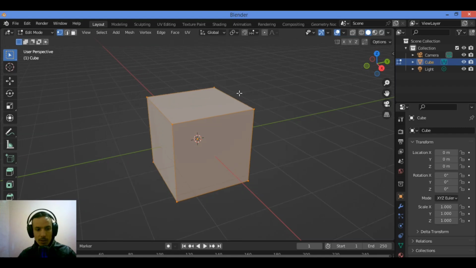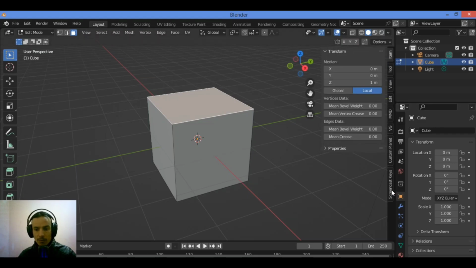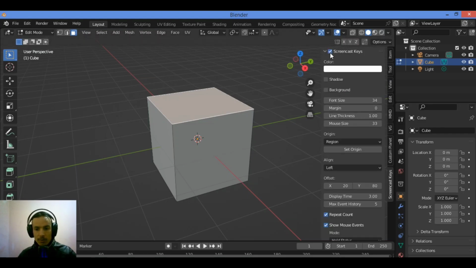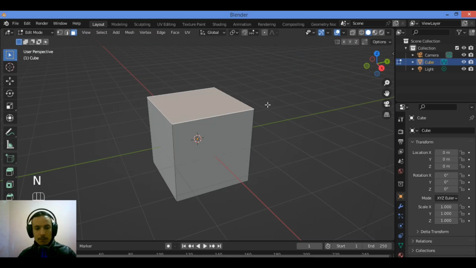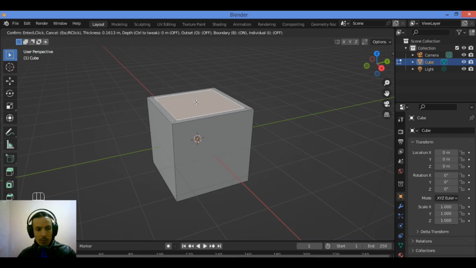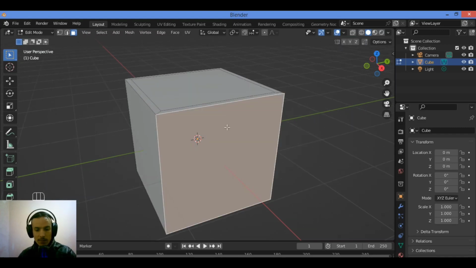So let's zoom in, select some faces, for example switch to face select mode like this. Let's select that face and hit I on your keyboard, the I key. So let's hit N to enable screencast keys. For example, let's select the face, hit I, then move the mouse cursor to adjust and left click to confirm like this, and we have inset that face.